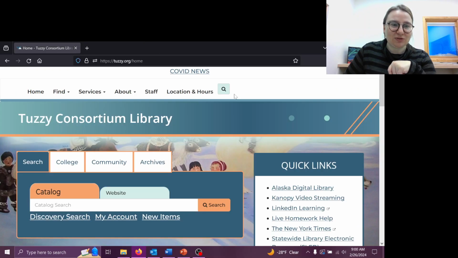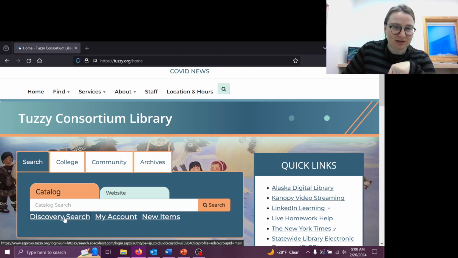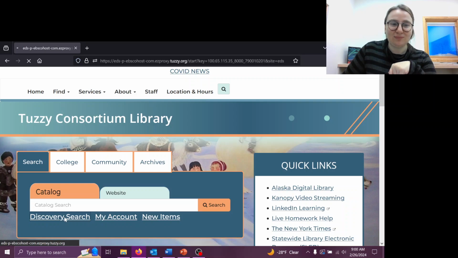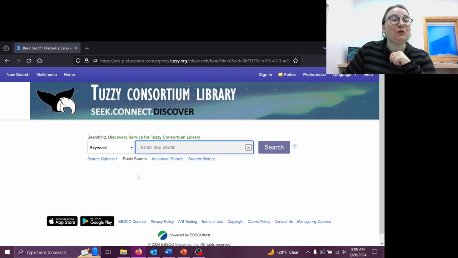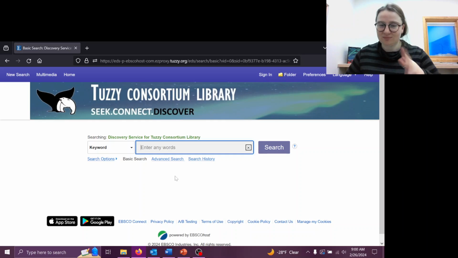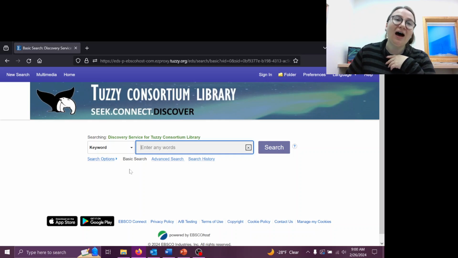All right, but returning to our discovery search, if you click on that, normally it is going to ask you to log in with your library card. It might also ask for your PIN, but go ahead and enter that and it should take you here. I logged in earlier, so it took me directly to our discovery search.